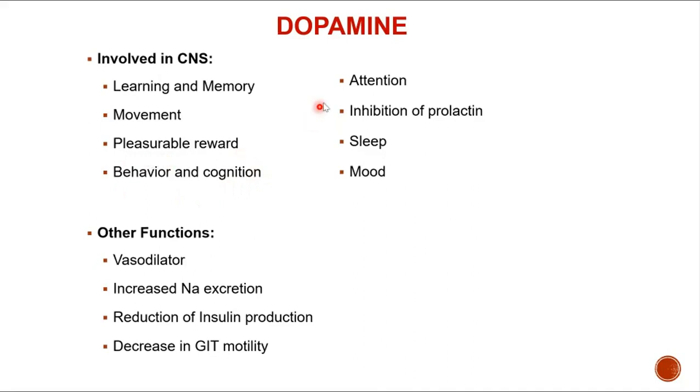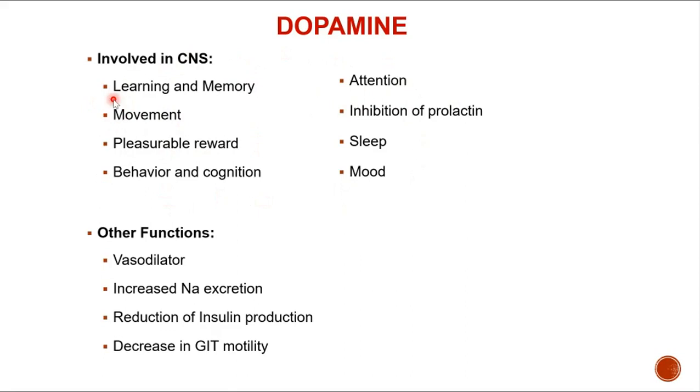It is related with the hypothalamus, so there will be involvement in sleep and mood. Okay. Then it has a connection with the pituitary gland, so it may act as an inhibitor of prolactin. It is involved in attention as we have that pathway going to the cortex. Okay. So if you remember the pathways, you'll remember how dopamine is involved in the central nervous system.